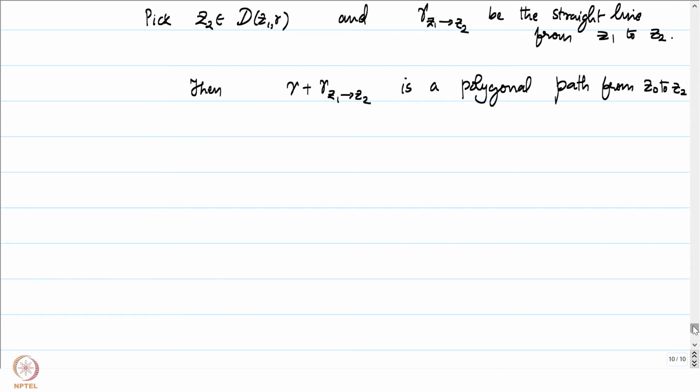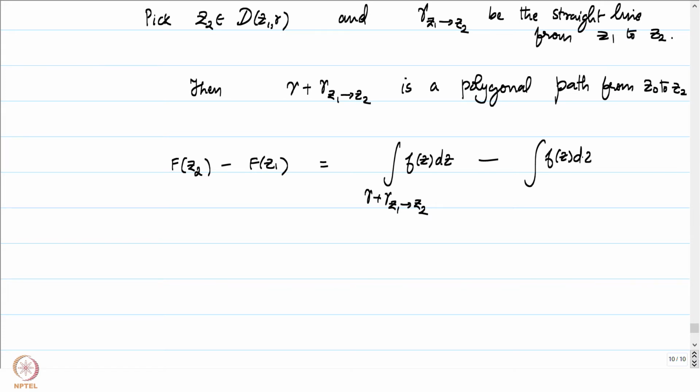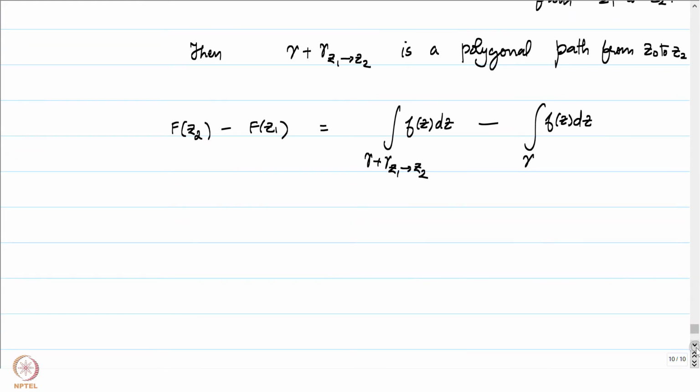Now let's invoke the definition of capital F, and let's look at capital F of z2 minus capital F of z1. What was capital F of z2? That is going to be the integral over some polygonal path from z0 to z2, which we now have very explicitly, of f of z dz, minus what is capital F of z1? That's going to be the integral of f of z dz over a polygonal path from z0 to z1. So this is the exact difference, capital F of z2 minus capital F of z1.